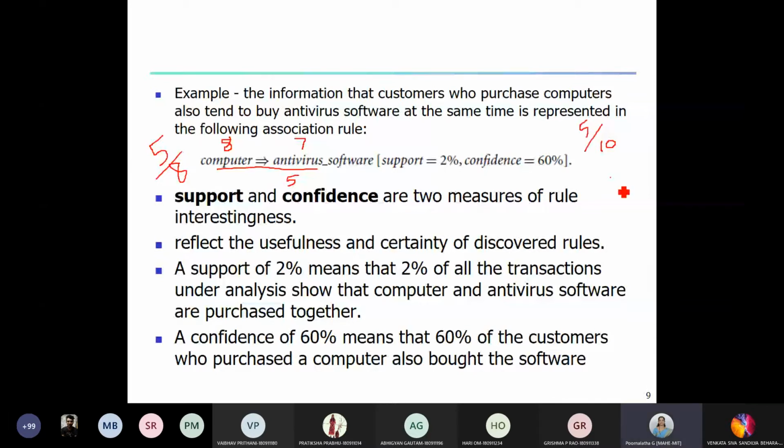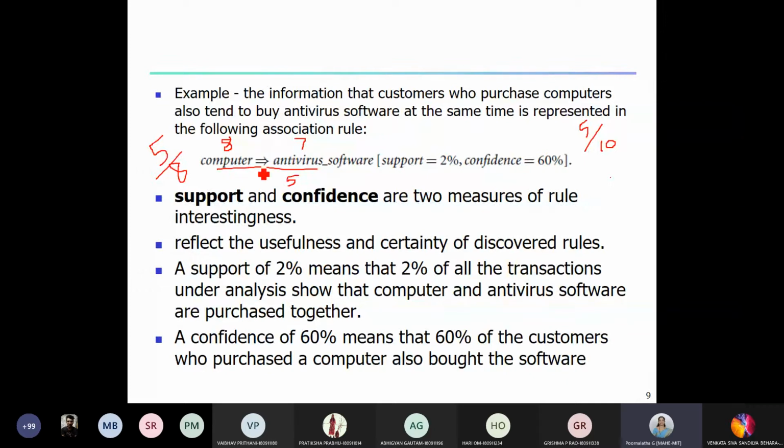Is this clear now? Support is the overall number of transactions: how many transactions contain them together? So this confidence is with respect to this rule, A implies B. Whenever there is a LHS, along with the LHS, how many times is the RHS also there?